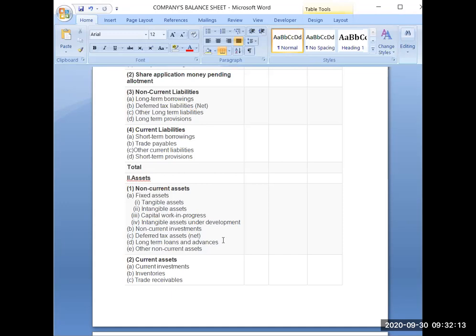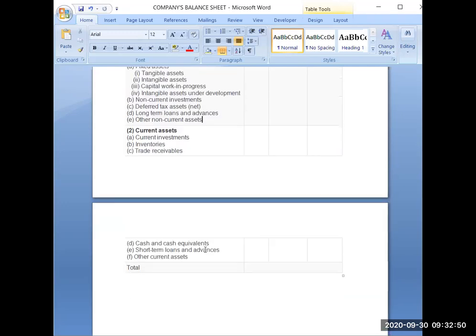So you find there are 5 classifications of non-current assets. One is fixed assets, second is non-current investments, third one is deferred tax asset, fourth one is long-term loans and advances, and fifth one is other non-current assets. So if you are not able to classify any non-current asset into these 4 points: fixed assets, non-current investments, deferred tax asset, and long-term loans and advances, that will be written in other non-current assets.